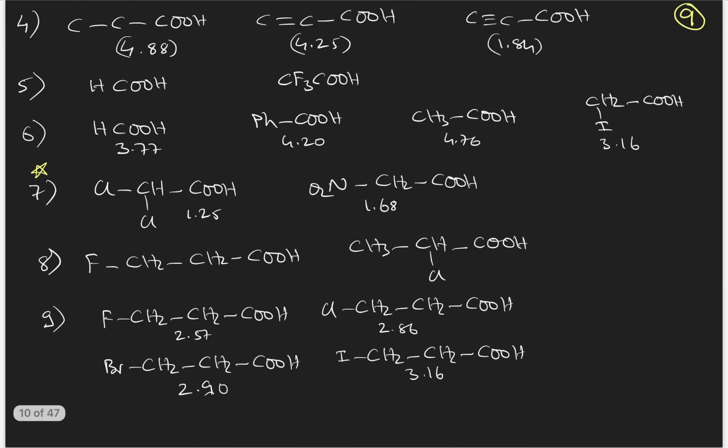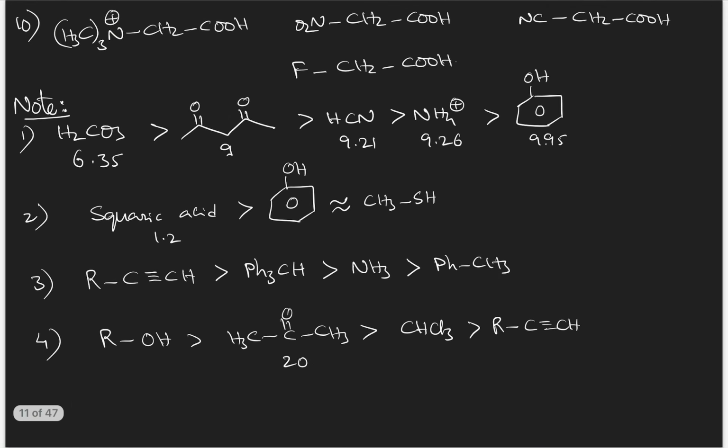Okay? Now this also is for your practice. For some of the compounds I have given pKa values also; whatever I have given in the brackets are all pKa values. So if you have any doubt, you can use the pKa values also. pKa is inversely proportional to acidic strength. Okay? So you try to write them, and if you have any doubt, you can ask me by mentioning the question number. This 10th question is also for you to practice.